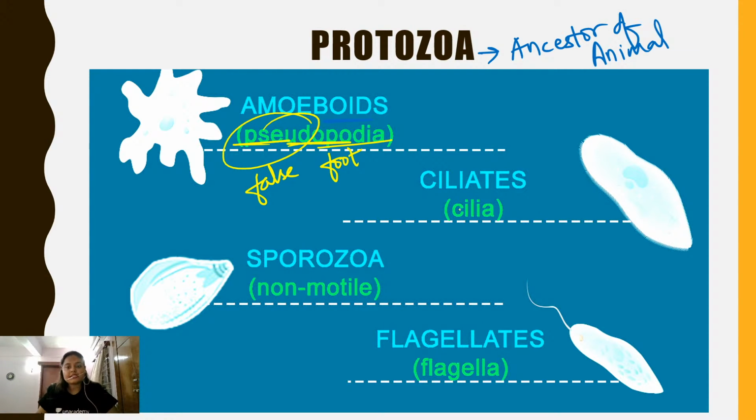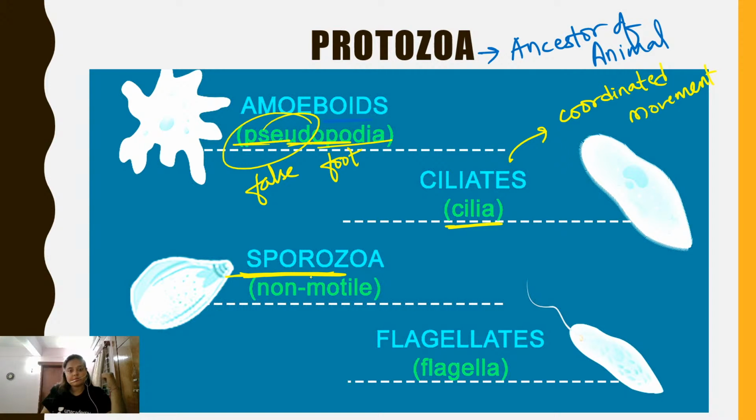Now the ciliates contain cilia all across their body. As we know, cilia show coordinated movement, so an oar-like movement is found in these ciliates, and the cilia help in capturing food by moving the food near the organism, and they ingest the food by the process of phagocytosis. In the case of sporozoa, sporozoa are the non-motile class of the protozoa, and they are parasitic in nature.